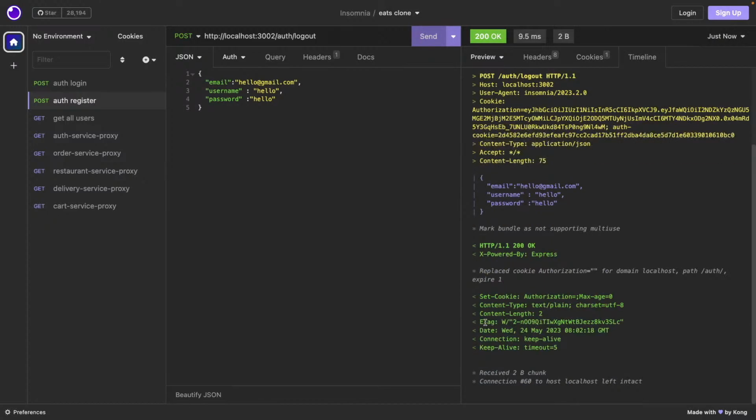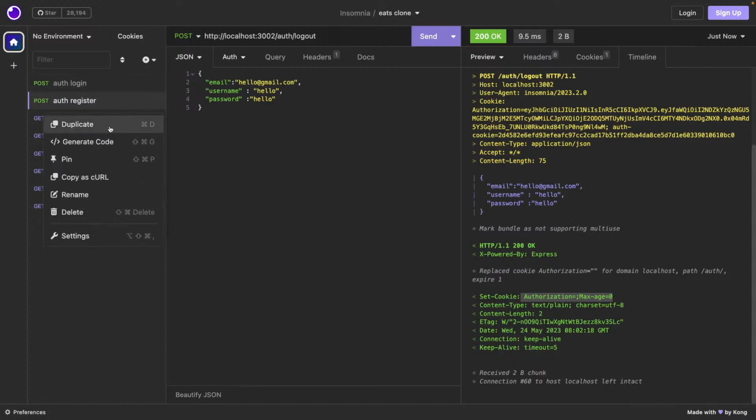You can see content type, set cookies, authorization and max age is 0. So that means whatever cookie was being exchanged between client and server has been set to empty, and the max age of that cookie has been set to null. It has expired, right? So that is logout.